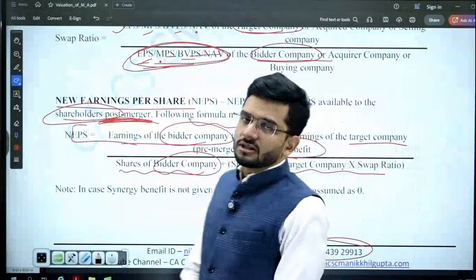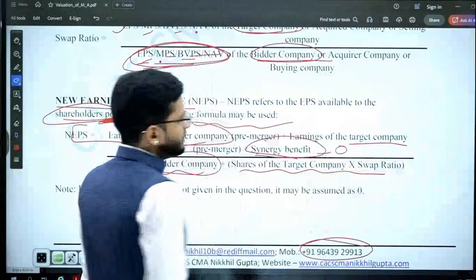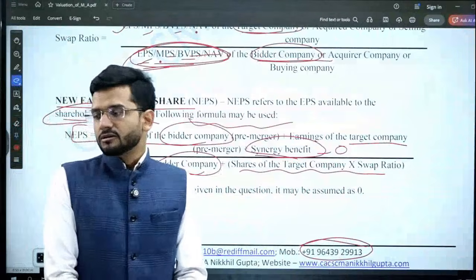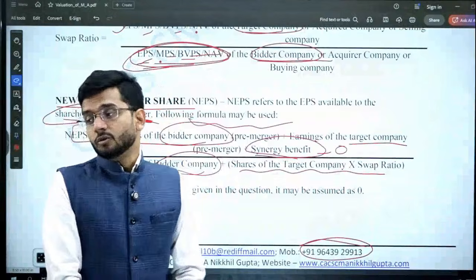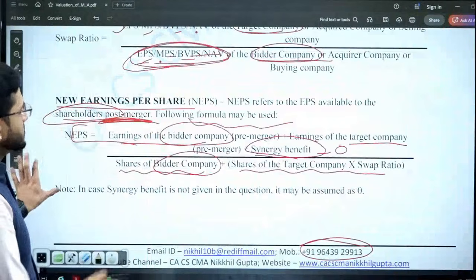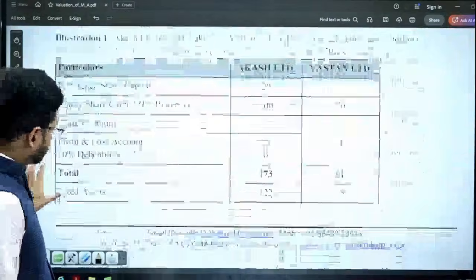And yes, if the question doesn't specify any synergy benefit, then you can just keep it as 0. Synergy benefit can be 0. That is also possible. So this is how new earning per share is calculated. This is a theoretical representation of new earnings per share.